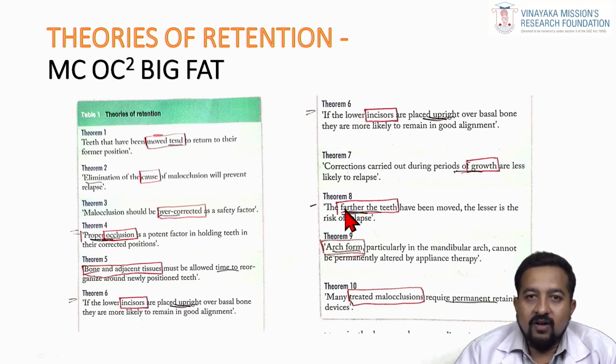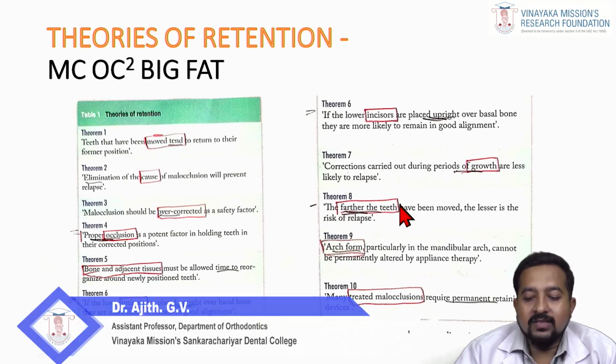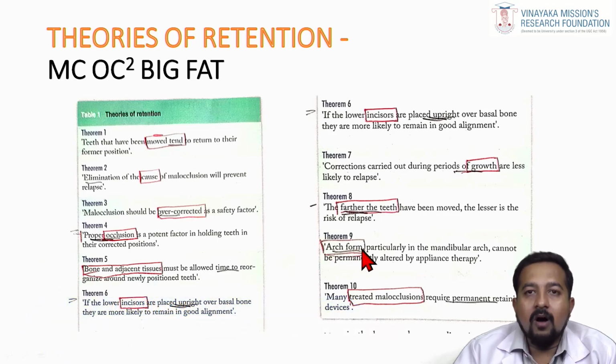Then fat, F. F is: the farther the teeth move, the lesser the risk of relapse. Then A is arch form. Arch form cannot be altered, particularly in the mandibular arch. It cannot be altered permanently by using appliance therapy. Then T. What is the T? Many treated malocclusions always require a permanent retaining device. So the first 9 theories were proposed by Riddle, and the last one, that many treated malocclusions need a permanent retaining device, was given by Moyer. So please remember the mnemonic MCOC OC big fat for theories of retention.